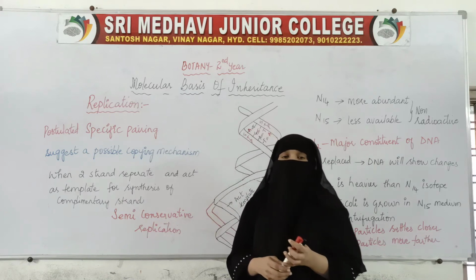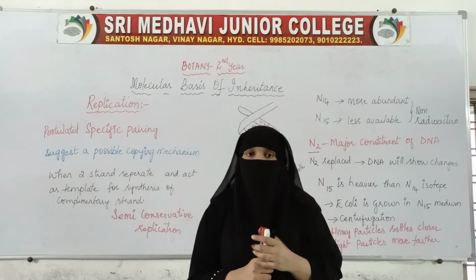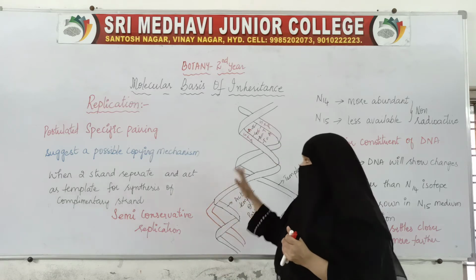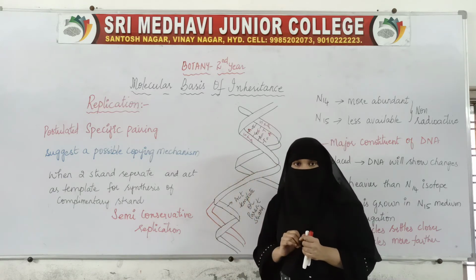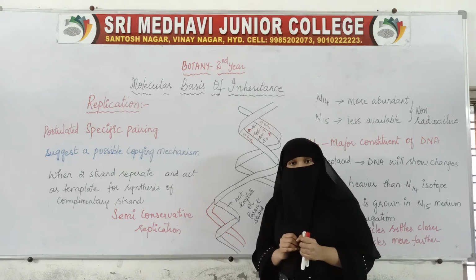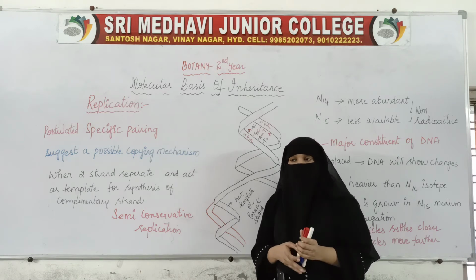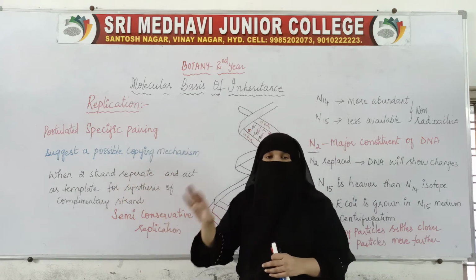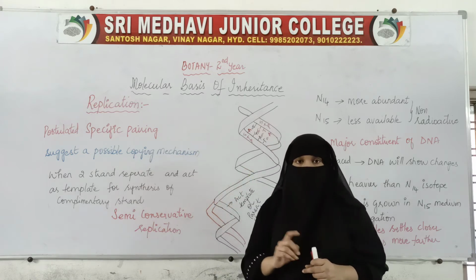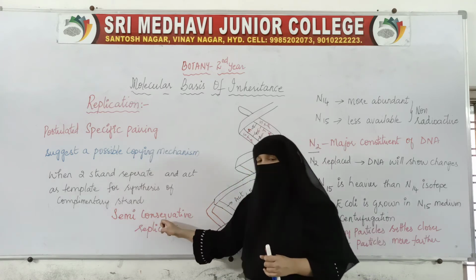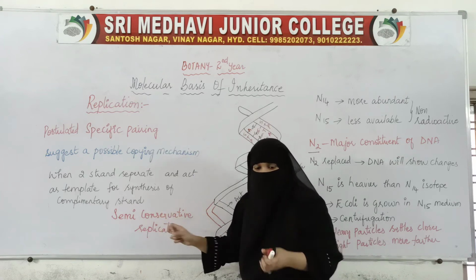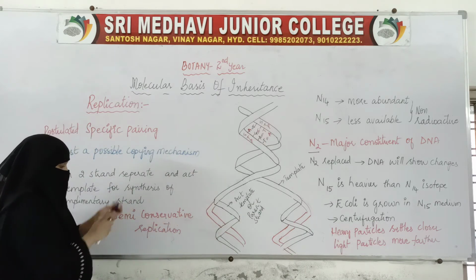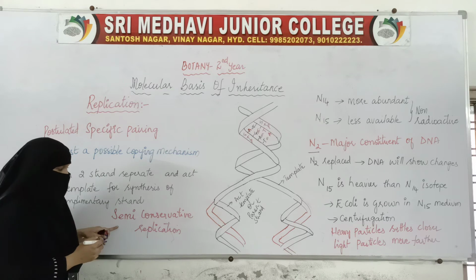The scientists Meselson and Stahl, there were two scientists, Meselson and Stahl, proved that DNA replicates by the semi-conservative method. We will see how DNA is able to replicate, the whole process of replication. But as of now, first we get to know that DNA replicates by the semi-conservative method. This has been proved by two scientists.